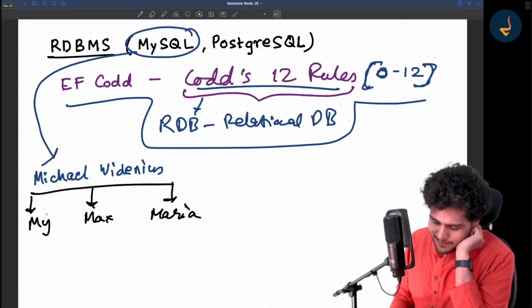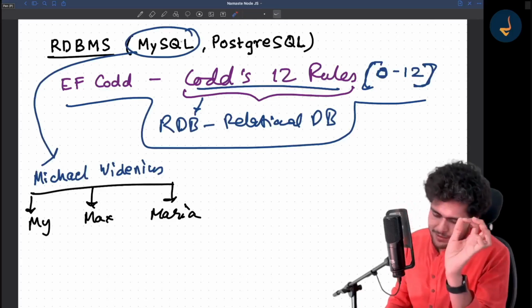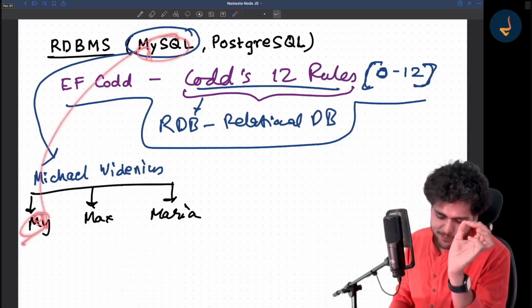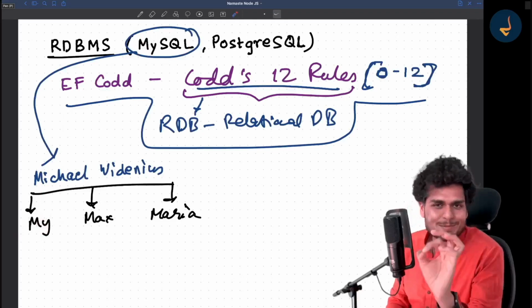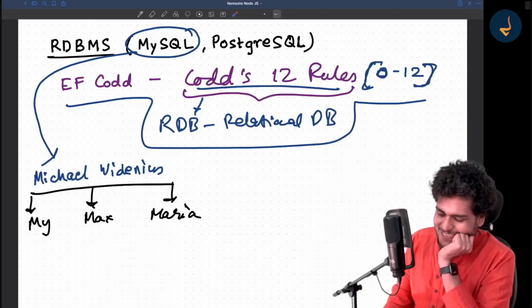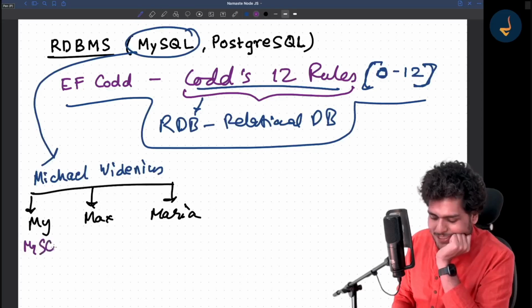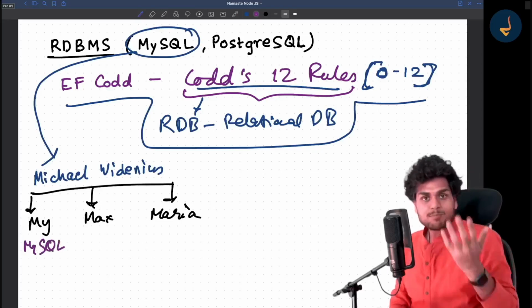Mai was the eldest daughter, so he named this SQL database after her name. That is why it is known as MySQL. It's an interesting story.